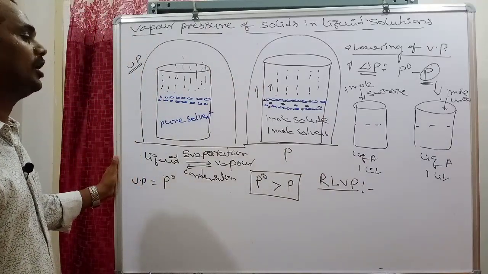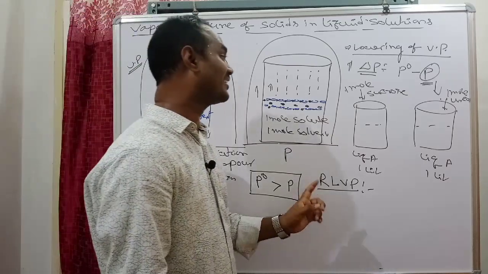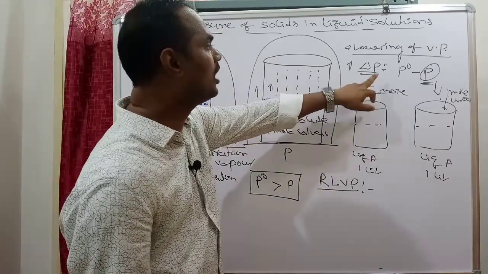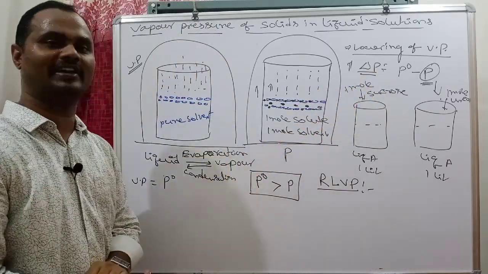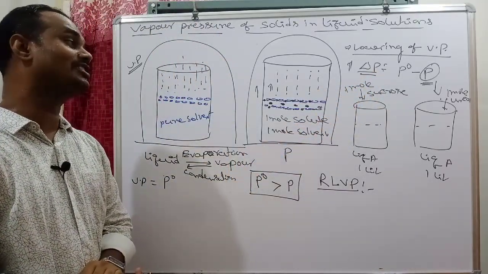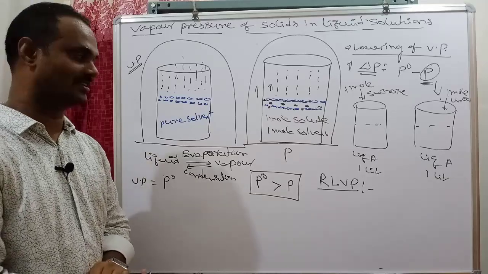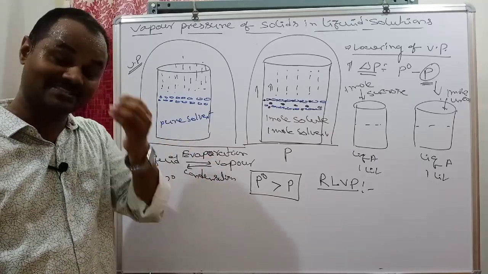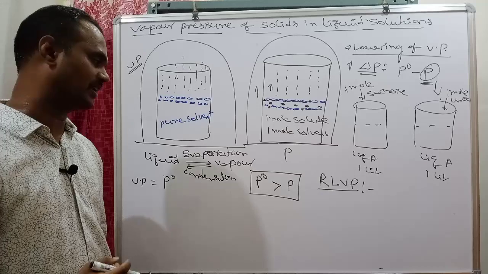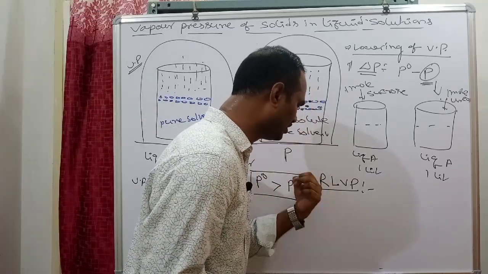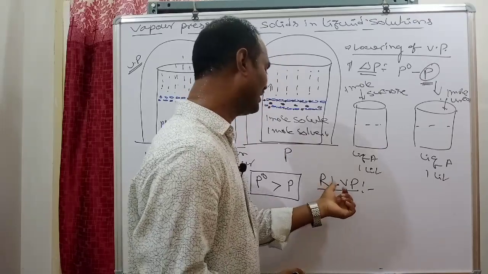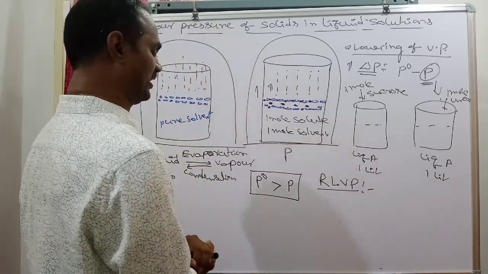It is the ratio of lowering of vapor pressure to the vapor pressure of the pure solvent. This concept we will discuss clearly in the colligative properties chapter. Once again, you just see the definition here.